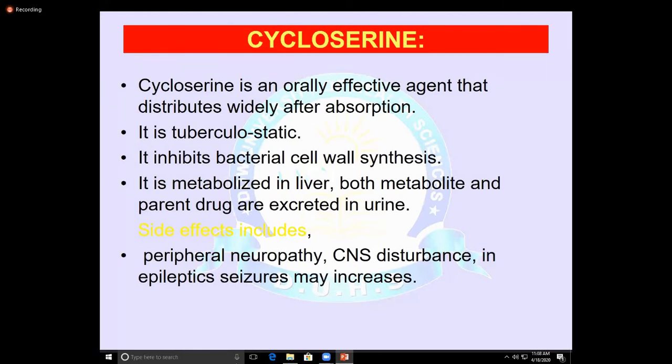The most important side effects are nephrotoxicity and ototoxicity, like the aminoglycosides. It can also cause CNS disturbances and convulsions. So it should be given very cautiously to patients, or you can say it is contraindicated, because it increases seizures. So that is cycloserine.